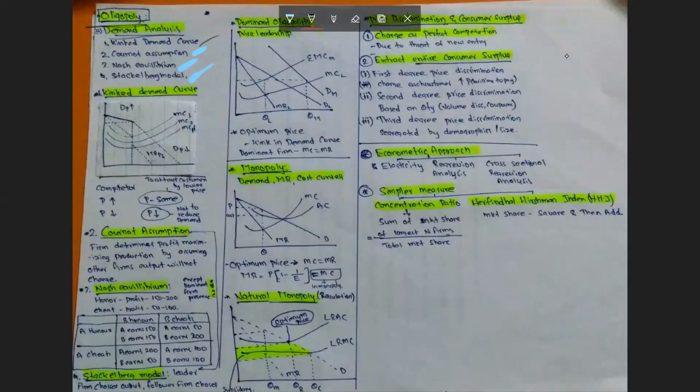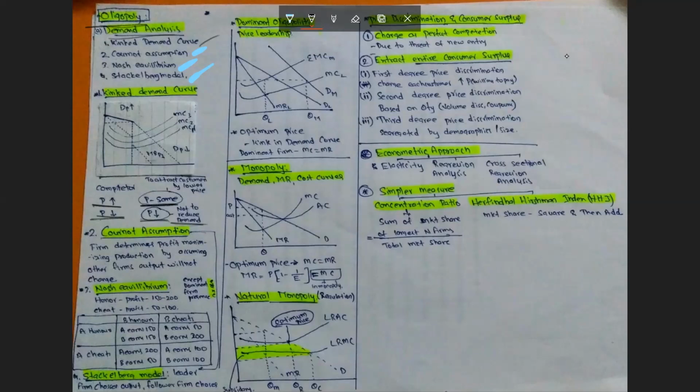What does the kinked demand curve mean? The kinked demand curve is a summation of two demand curves. That is, one is for an increase in price and one is for a decrease in price. In order to understand the graph, first look at this. When a competitor increases the price of his goods, the other firms will not increase their price, because they can attract the consumers of the competitor who has increased the price and increase their quantity demanded. But when a competitor reduces his price, the other firms should reduce their prices in order to keep their consumers. So, not to reduce their quantity demanded, they need to reduce their price.